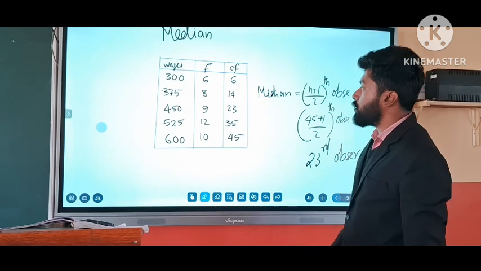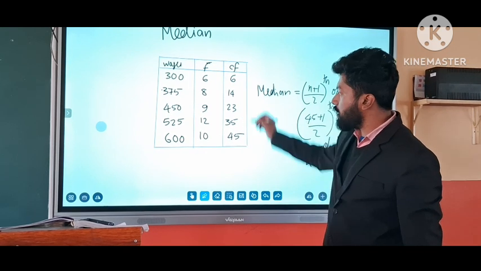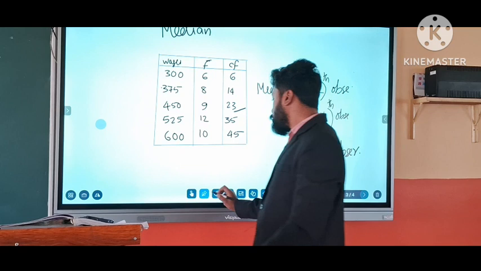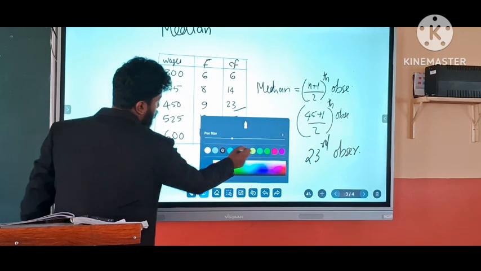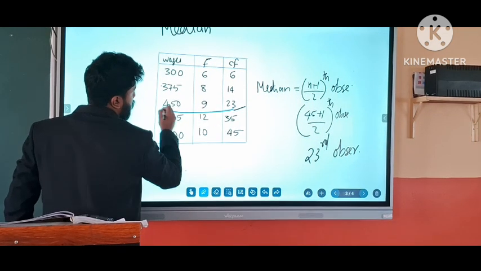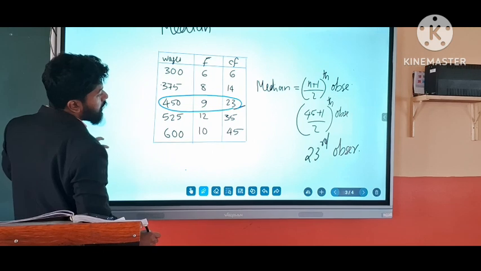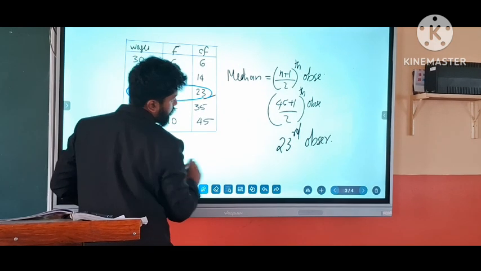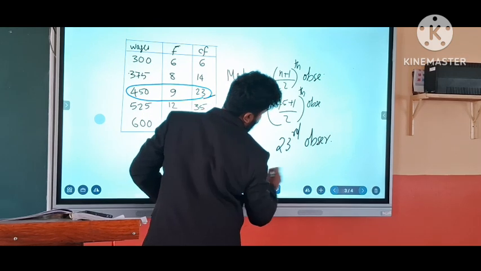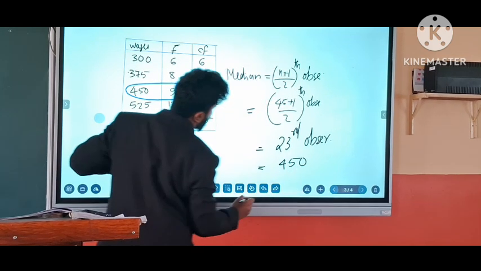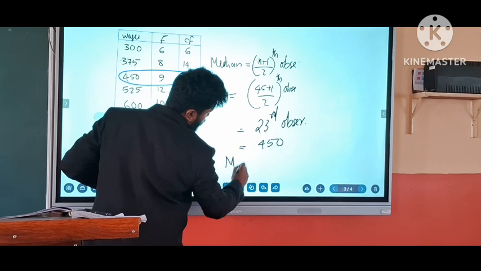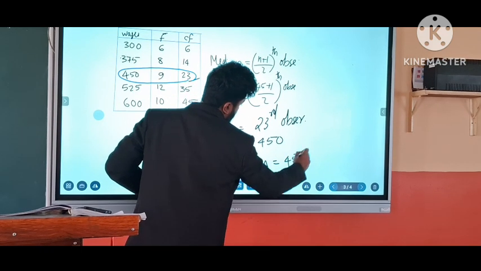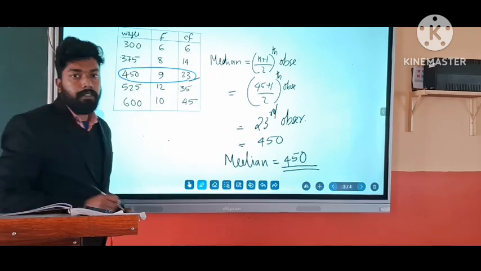Which one is the 23rd observation? Yes, 23 is this row, directly there. The corresponding observation is 450. So the median is equal to 450. Is it clear to everyone?